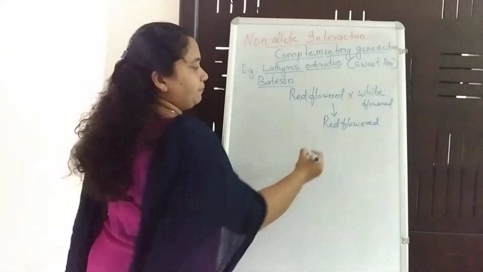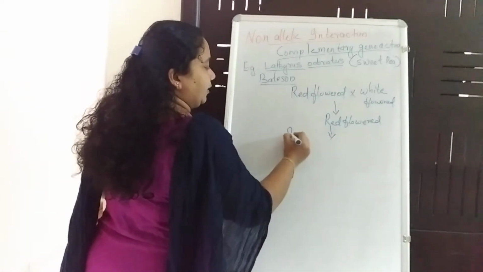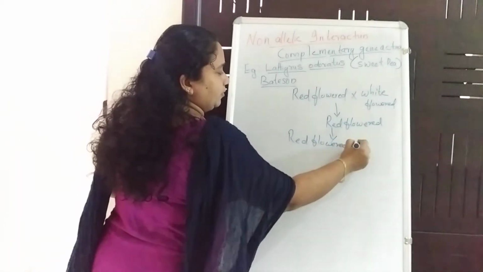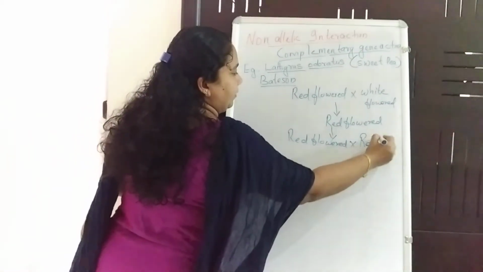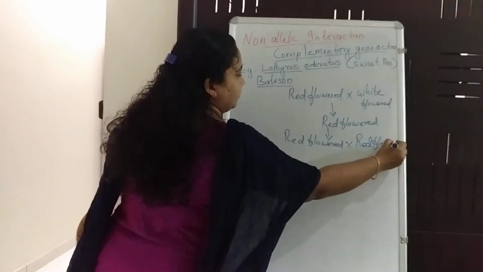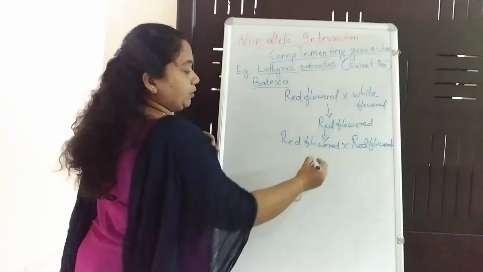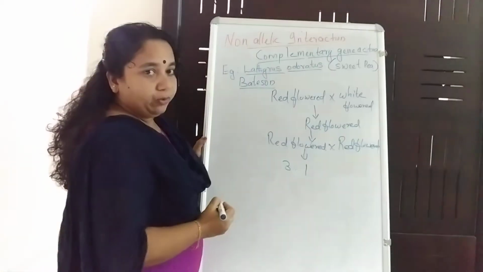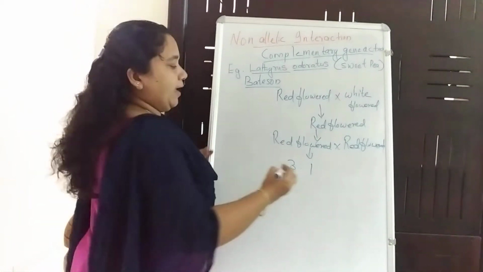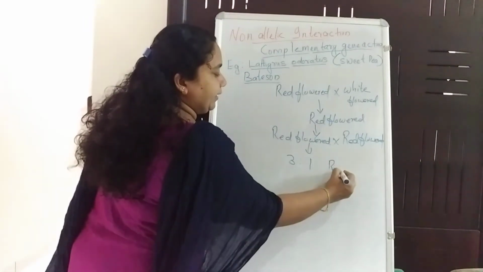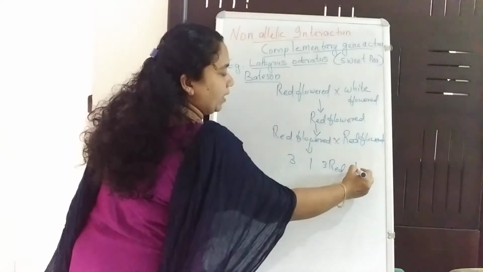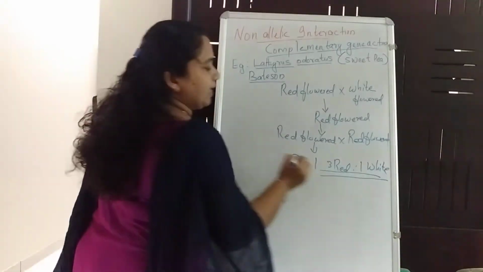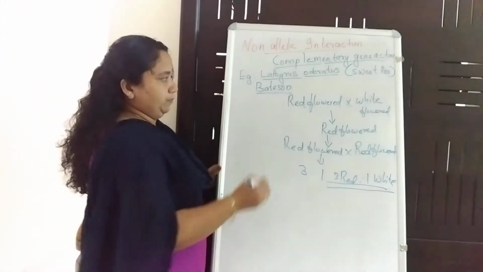When he selfed these red flowered plants, crossing them with the same type of red flowered plant, he gets the progeny in a 3:1 ratio as of Mendel, 3 red is to 1 white, which is the same as the Mendelian ratio.